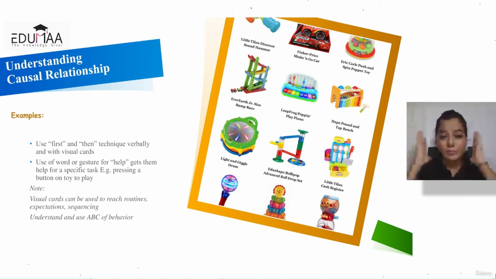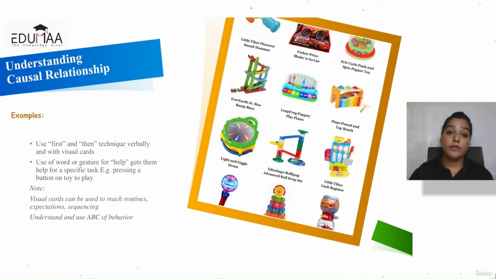Then the consequence: did I help my child, comfort my child, or did I do something else that reduced the behavior? It could be anything. What was the consequence? So accordingly we can modify and change. We can understand our child initially and then help them accordingly. So that cause and effect relationship is very important, that our child understands. And you can use visual cards to teach them routines, expectations that we may have from them, teaching them consequences.